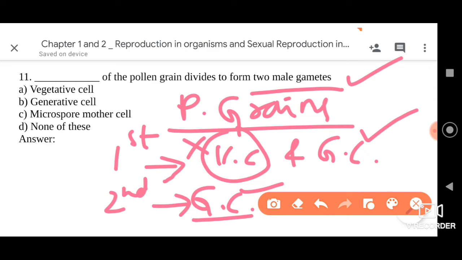Let me tell you that further. As we all know, during double fertilization especially, these two male gametes will enter into the embryo sac and fuse with the egg and secondary nucleus to form the zygote and primary endosperm nucleus respectively. So here the right answer we have to go for, my dear friends, is that of B.